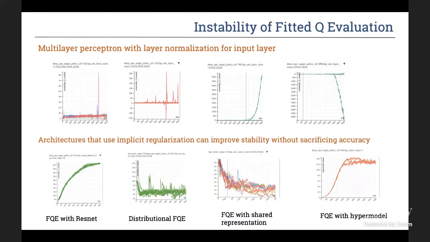For example, using a ResNet or using a distributional FQE, which is a different loss. It's a distributional loss, not an L2 loss. So this is more in line with the work on distributional RL. And the third one is an architecture that is inspired from multitask learning. So FQE with a shared representation. And the last one is FQE with a hypermodel, which is basically trying to smooth out an ensemble. It's an ensemble at scale. And so there's implicit regularization there.